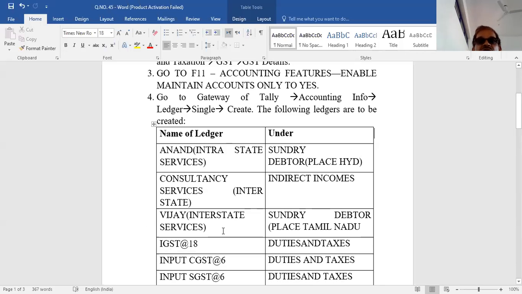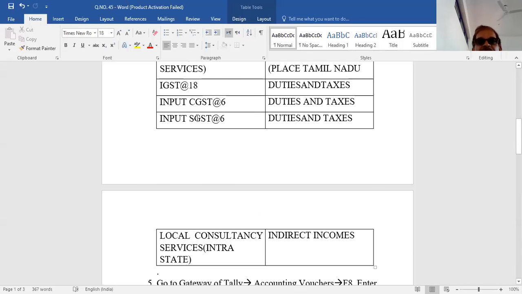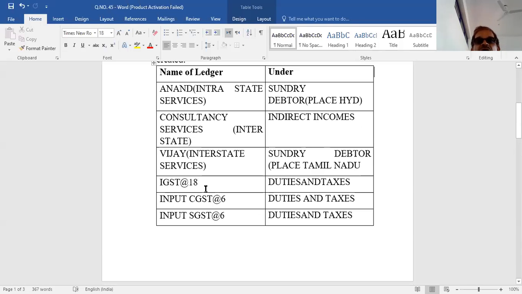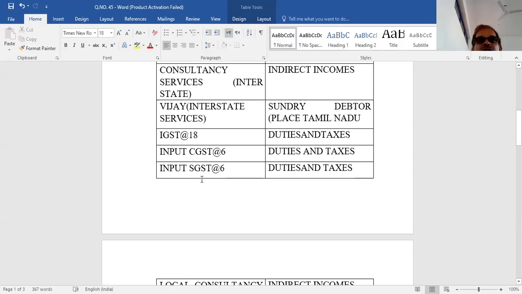Now you have to create the party name Vijay. Vijay belongs to Tamil Nadu. He comes under sundry debtors. So this is interstate services. Then you have to create duties and taxes ledgers. IGST at the rate of 18% comes under duties and taxes. Now you have to create CGST and SGST at the rate of 6%. Because this is sales, this is not input, this is output tax.